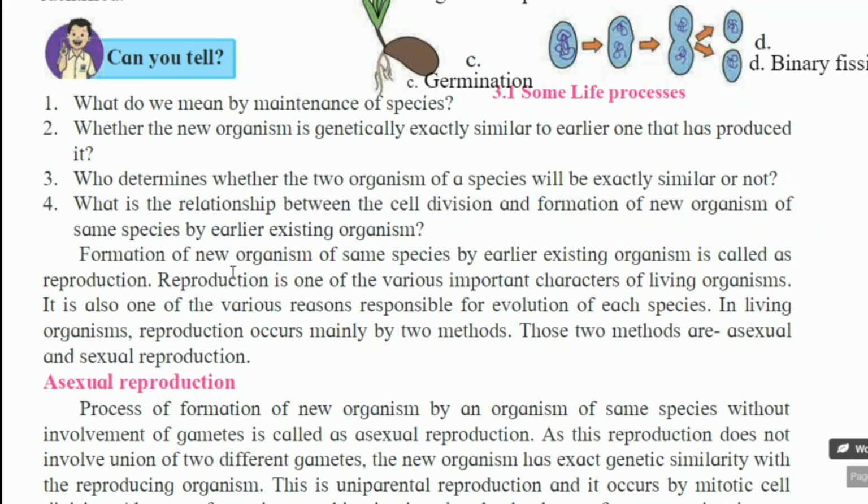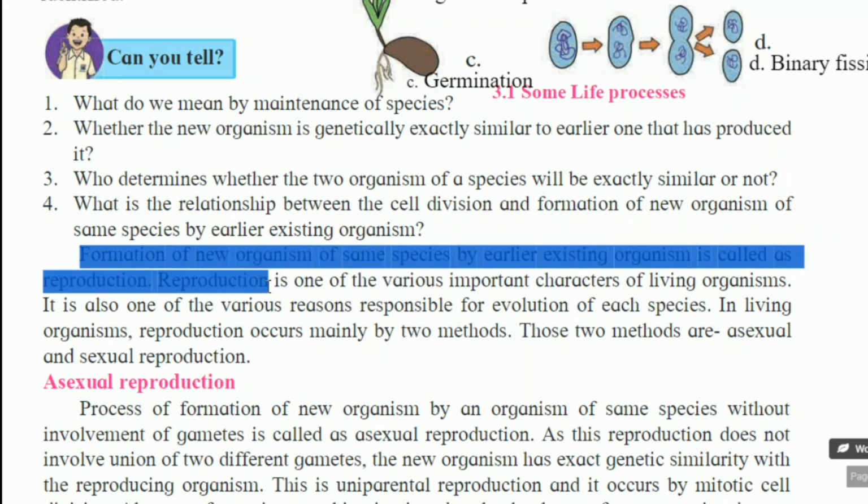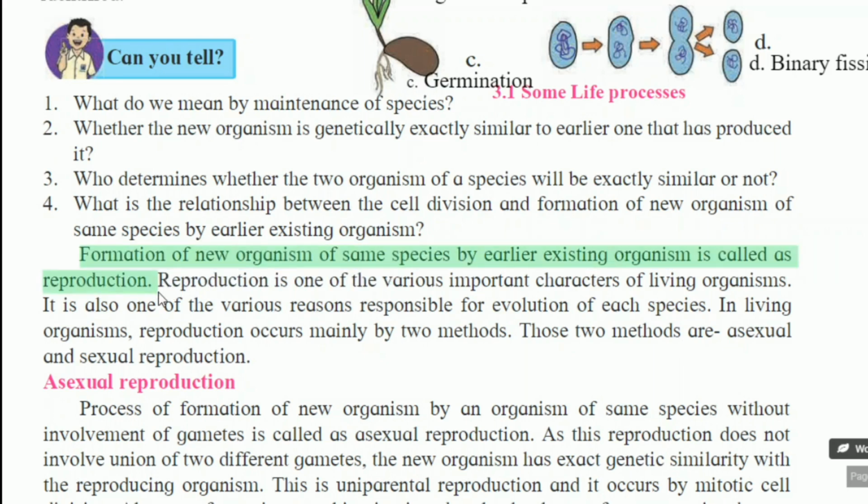Now, formation of new organisms of same species by earlier existing organism, it is called reproduction. This is the definition of reproduction. Please highlight this definition. It is also one of the various reasons responsible for evolution of each species. We studied about evolution. Evolution takes a very long period of time, but reproduction is responsible for the evolution of the species.